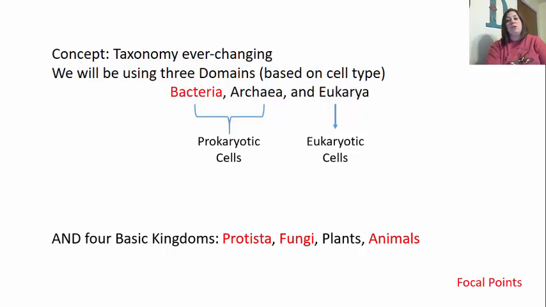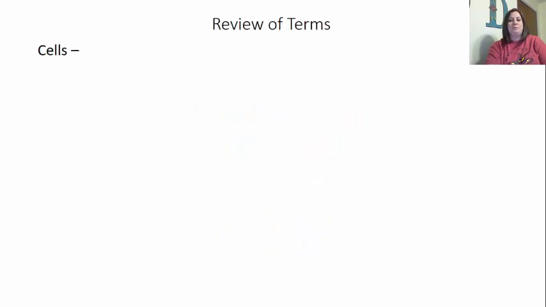The microorganisms that we're going to focus in on, the disease-causing pathogenic groups, are going to be located in the bacteria group, Protista, fungi, and animals or animalia. In plants, we do not have any microorganisms that potentially cause illness. Now, guys, Protista, fungi, plants, and animals are all part of the eukarya domain, and they do contain eukaryotic cells.